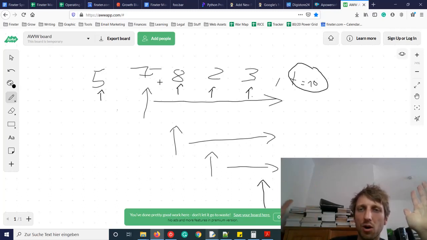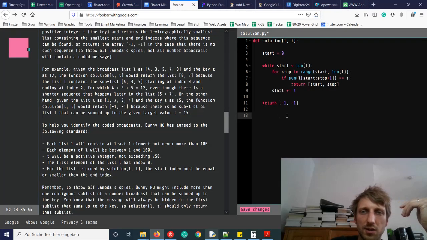If we just add more and more values, then of course the sum is monotonically increasing with more values we add. So it doesn't make sense to add even more values. So if the sum is already larger, we can abort this branch of computation. Okay, so this is a quick optimization.